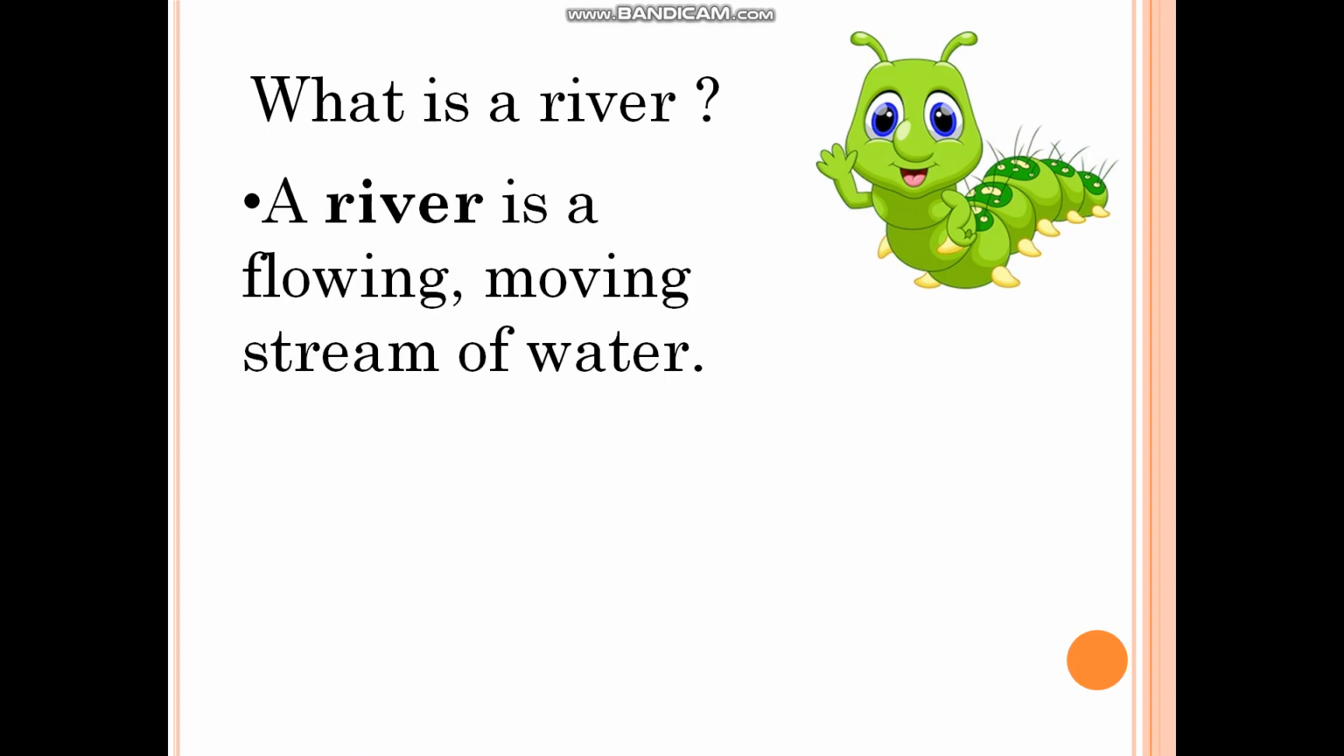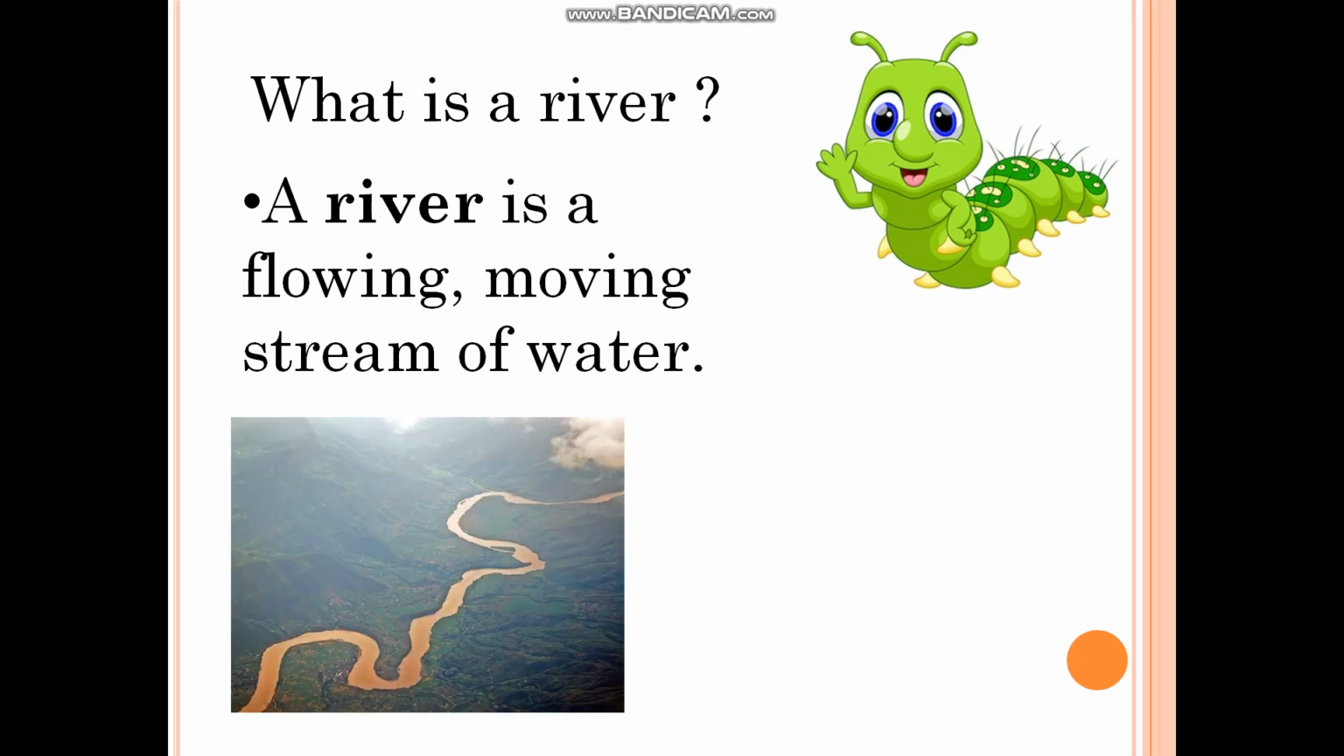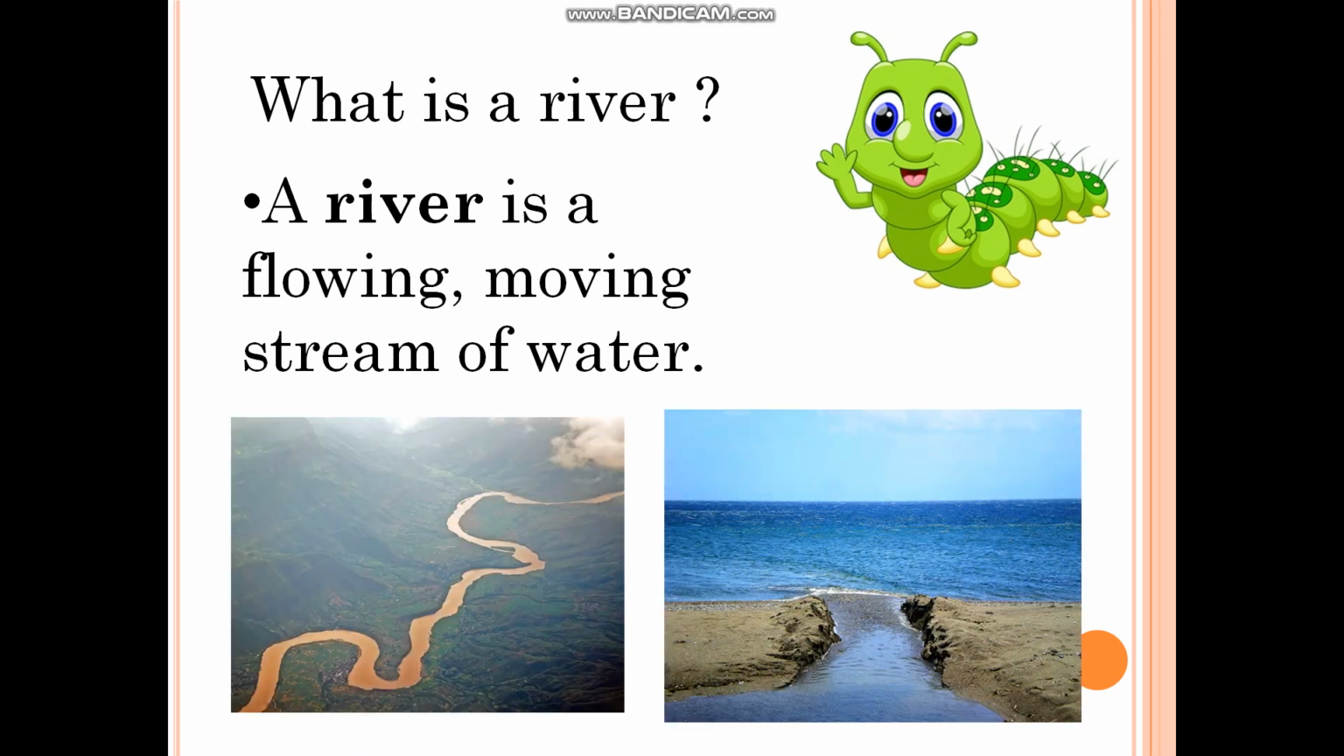Okay? But the caterpillar has a question for you. What is a river? A river is a flowing, moving stream of water. You must have seen the river, right? We all cross the Naini bridge, हैं ना? So जो नीचे बहती हैं, that is the river. Okay, now this is the picture of a river, and very important.